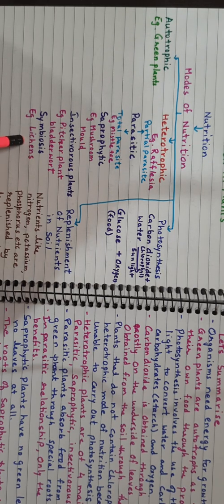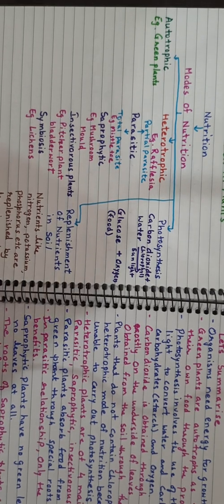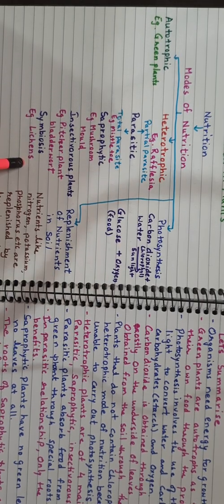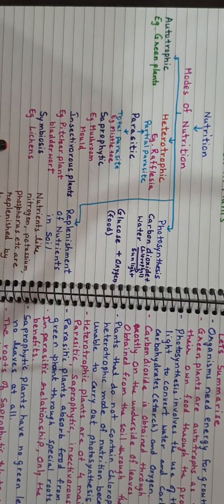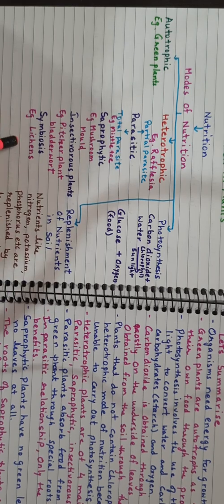Lichens are the best example of a symbiotic relationship: fungi and algae live together. Fungi cannot make their food, but algae can. So algae give it food, and fungi help protect the algae. In this way they are both useful to each other.